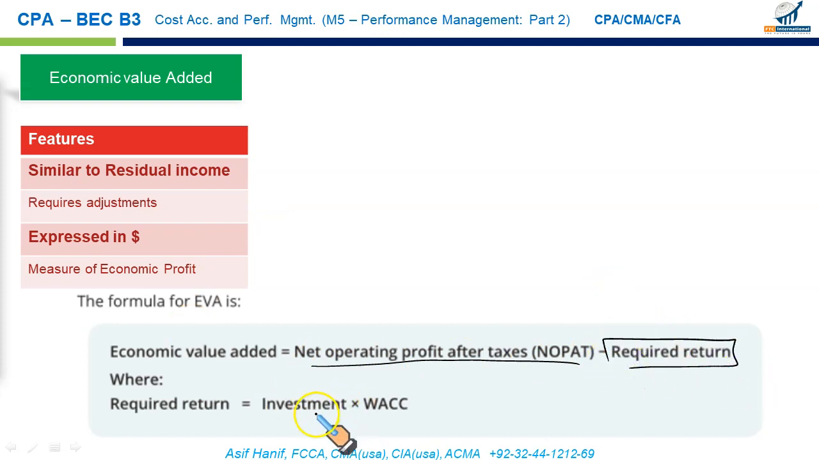And how do we calculate required return? Investment multiplied by the weighted average cost of capital. Just apply this formula. You won't have to make any adjustment. This is not part of your syllabus. Take the numbers, plug them in, and you get your answer.